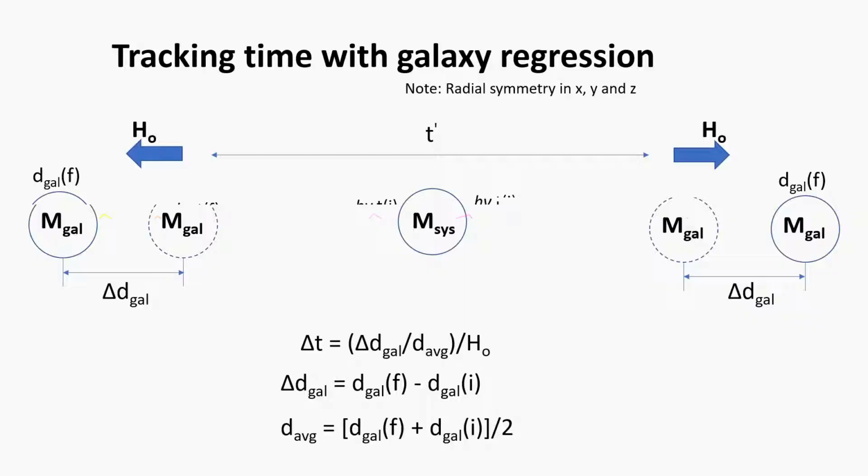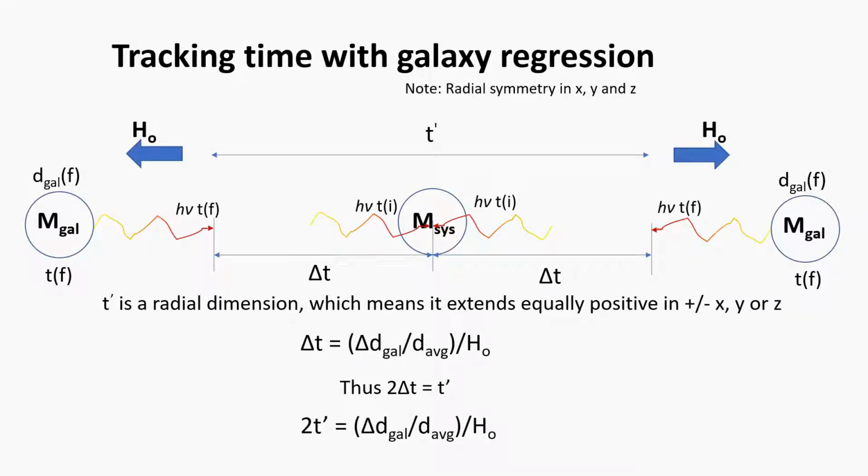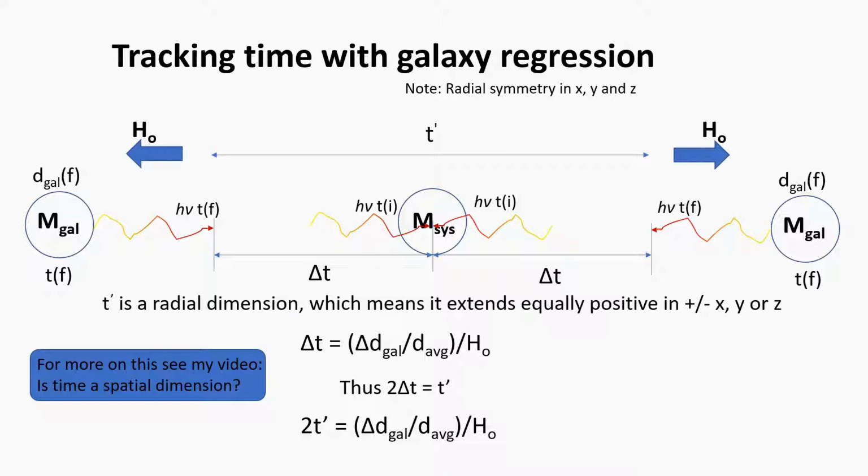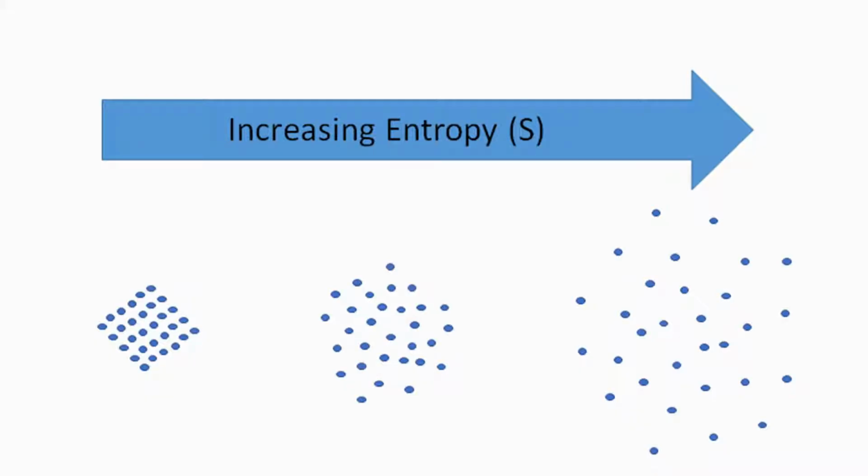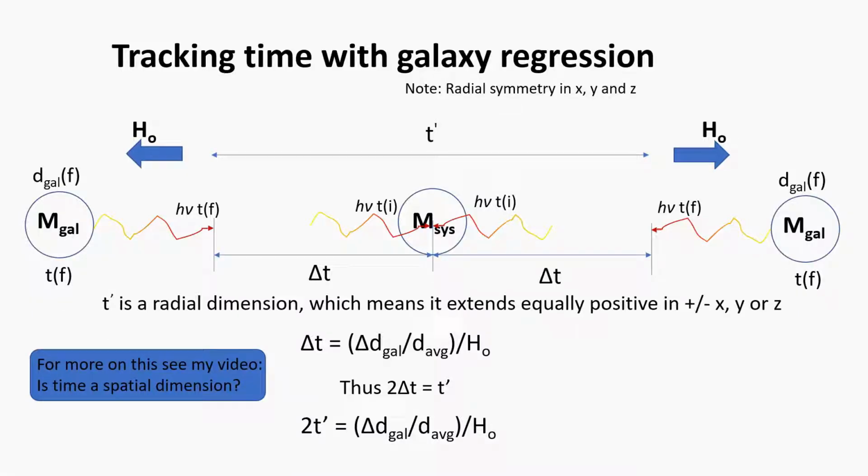Now let's consider a radial spatial dimension of time, t prime, which has a positive value in both plus and minus x, y, or z dimensions. Thus, its magnitude is twice that of a directional spatial dimension in 3D space, and can be thought of as increasing entropy on the galactic scale by Hubble's constant. Thus, the sum of the change in time of information received from galaxies in equal and opposite directions in space is considered.